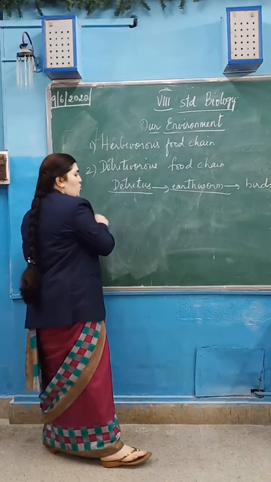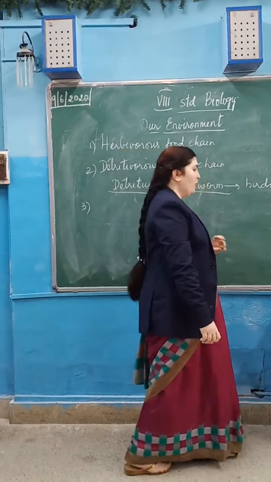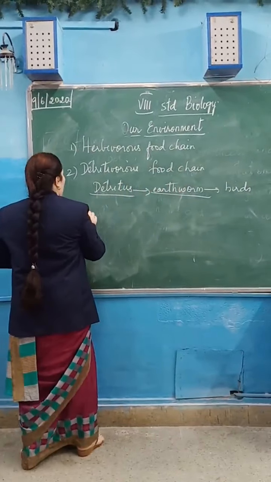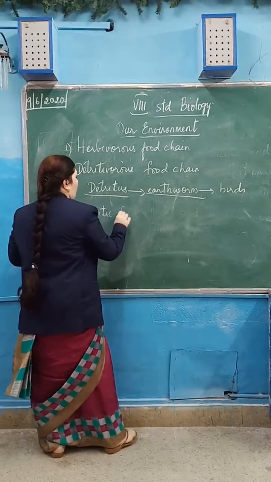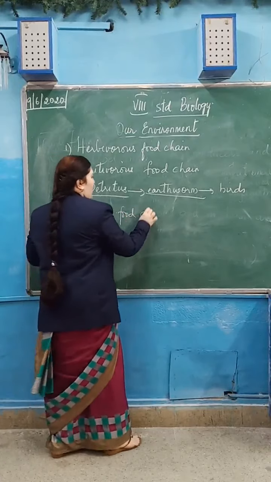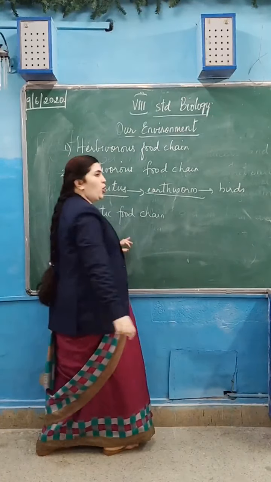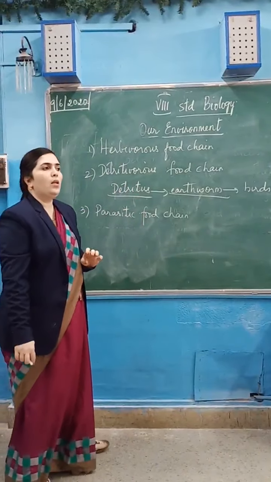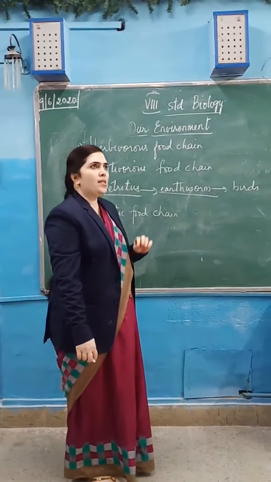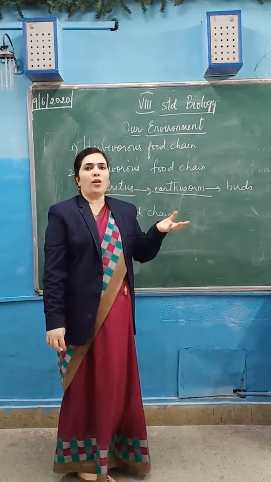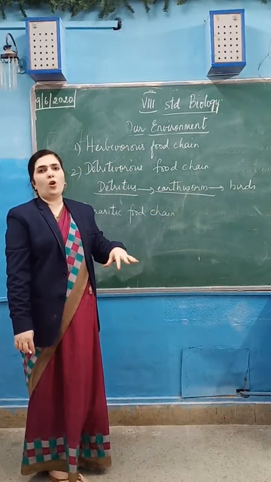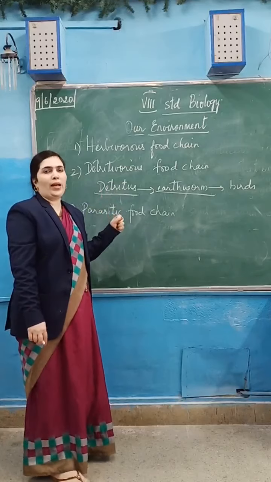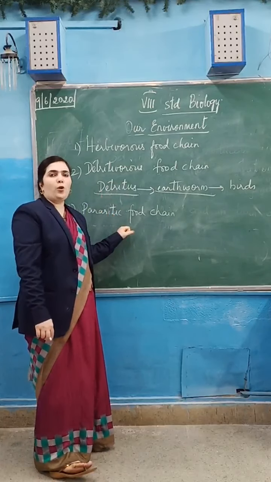The third type of food chain that we have is the parasitic food chain. A parasitic food chain is a type of food chain in which one or another organism is a parasite. Parasite means what? The organism which feeds on another living organism. They derive nutrition from the living organism, they live on its body and take the food from it. Such organisms are known as parasites.